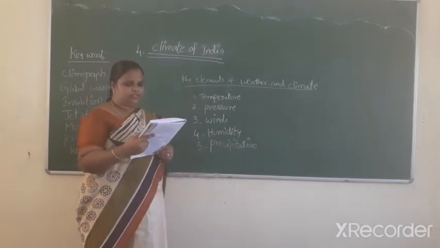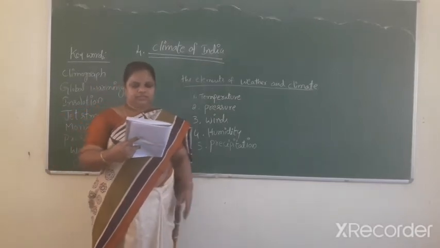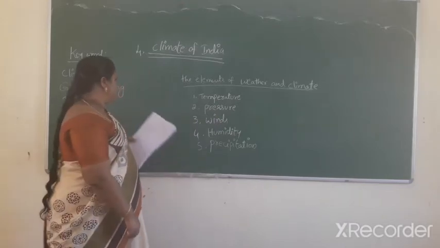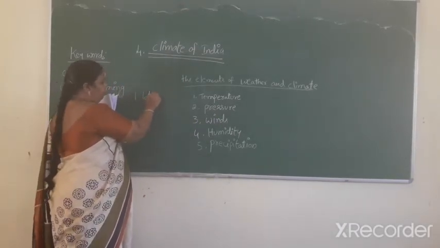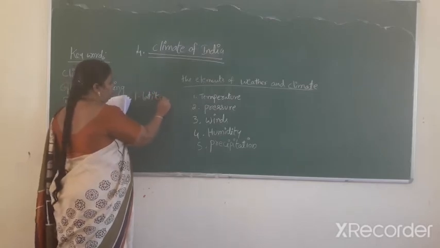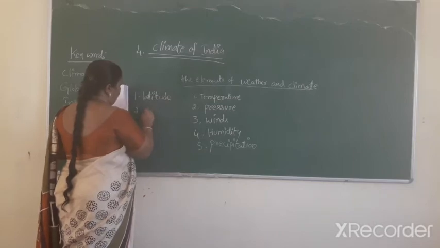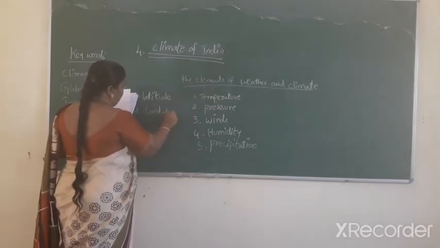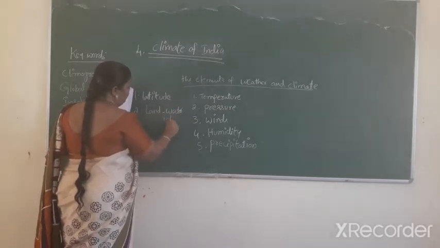The factors that influence the climate and weather. Which factors influence the climate and weather? First one, latitude. Second one, land and water relationship.